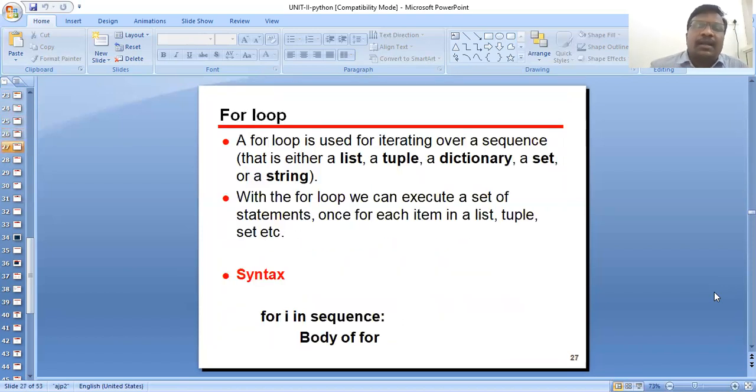Next is the for loop in Python programming. A for loop is used for iterating over a sequence, that is either a list, tuple, dictionary, set or a string. With the for loop we can execute a set of statements once for each item in a list, tuple or anything.